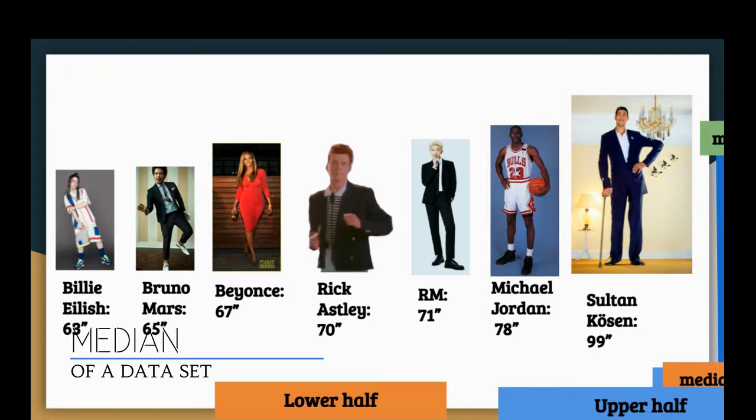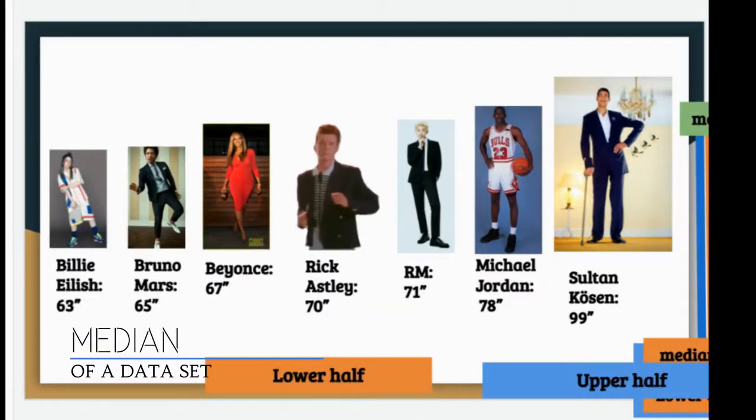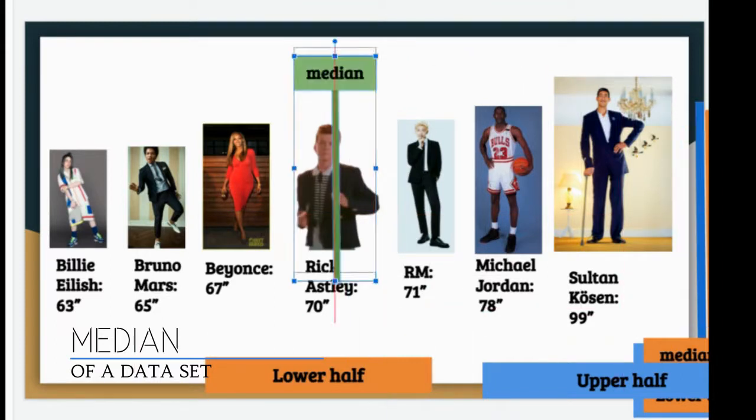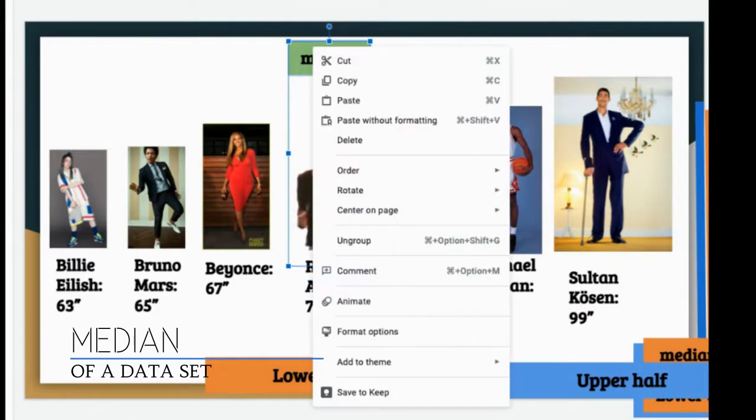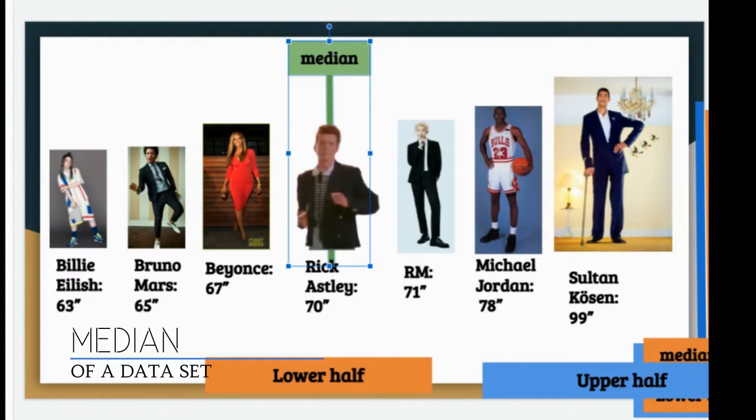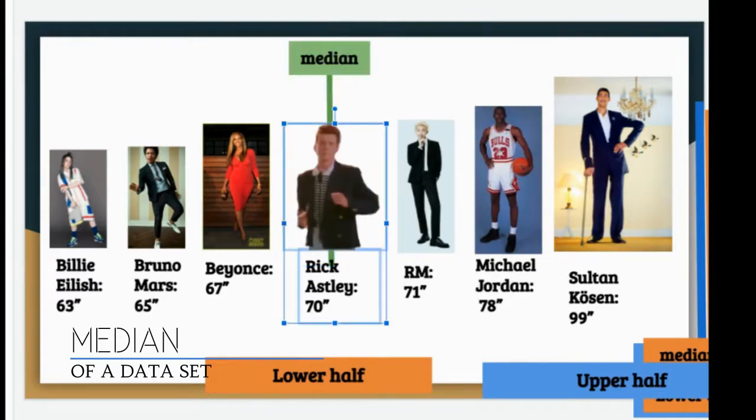And now I want to share with you how you can analyze this data, okay? So our median is our middle number. So our median here is Rick Astley, okay? This is our middle number. Median is the middle, okay?